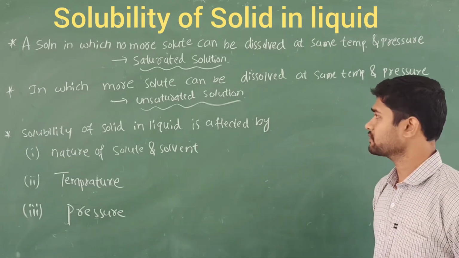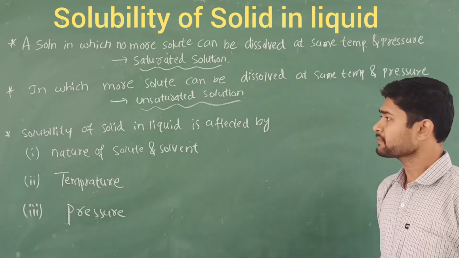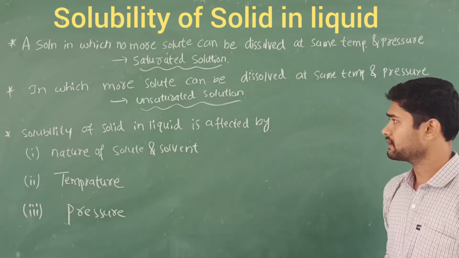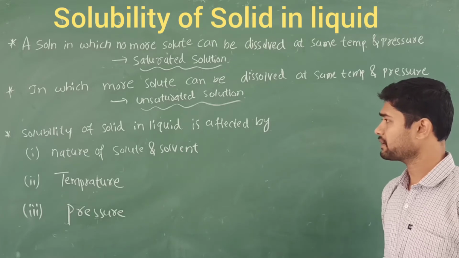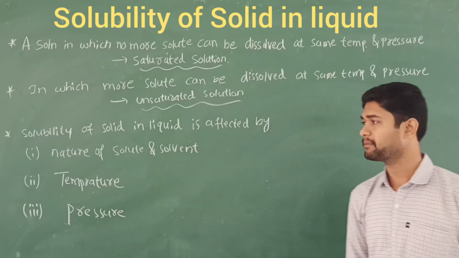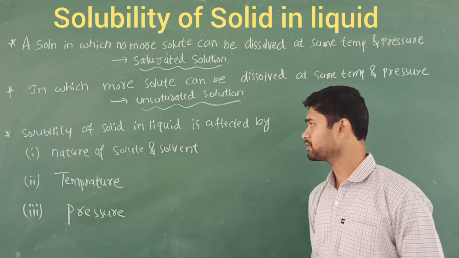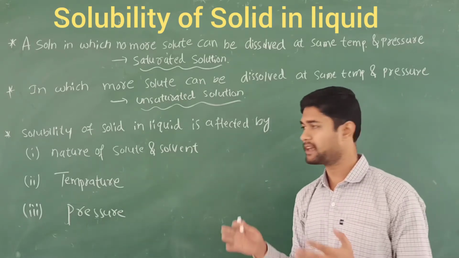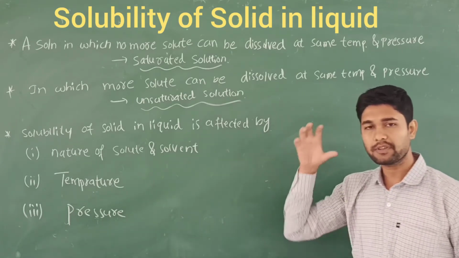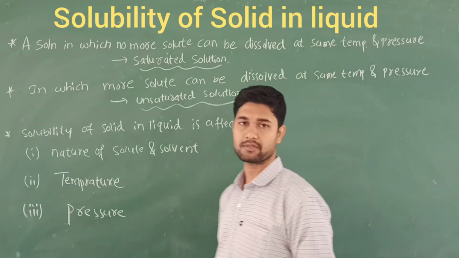So these are the very important terms for the solubility of solids in liquids. These are simple definitions. The solubility of a solid in a liquid is mainly affected by certain parameters, and these parameters are very important. The first one is the nature of solute and solvent. What do you mean by this? How does the nature of the solute and solvent affect the solubility of a solid in liquid?